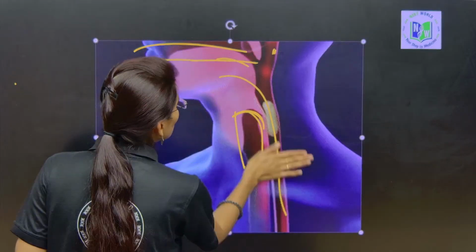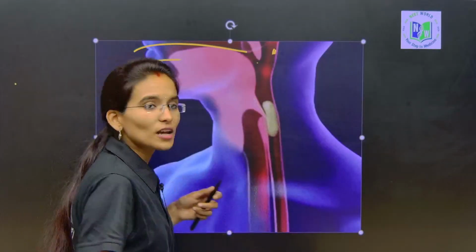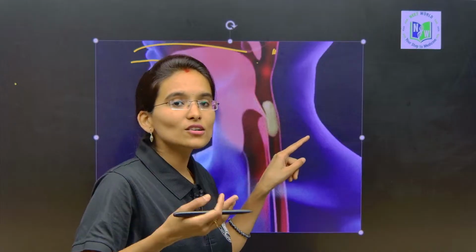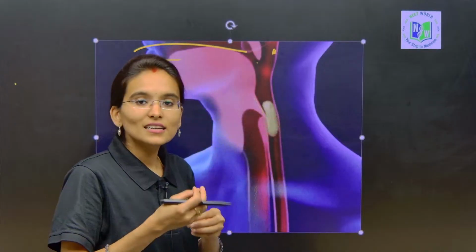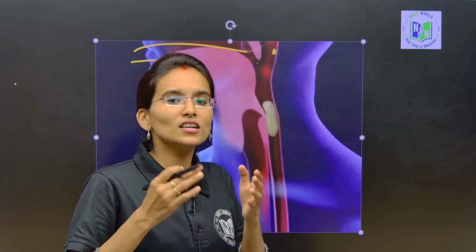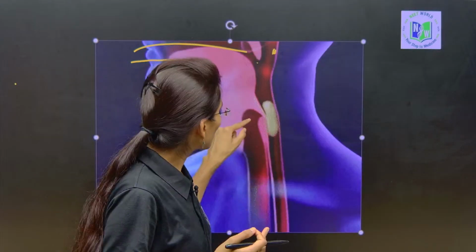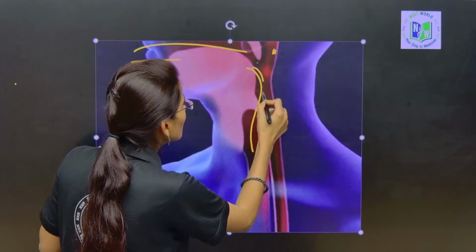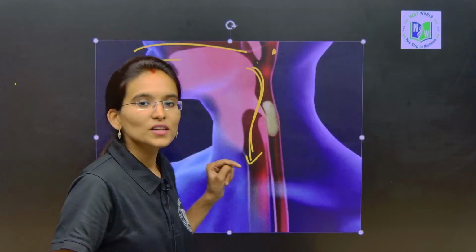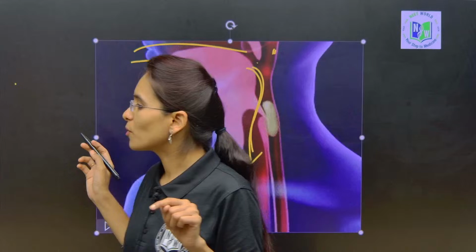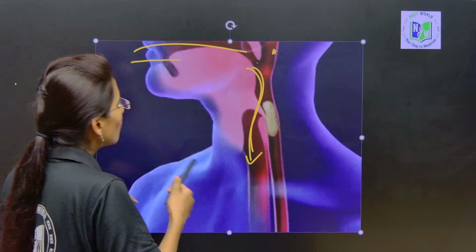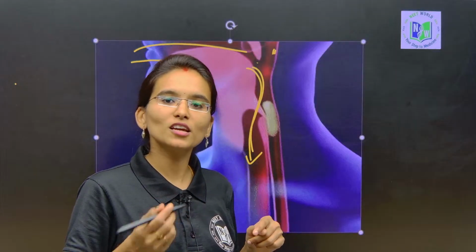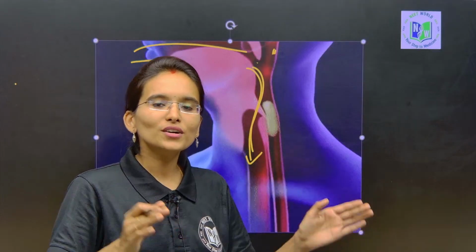But when we are going to breathe, what happens my dear students, it is going to open. When we are not eating, usually when we are going to breathe, the epiglottis opens and the oxygen we are inhaling from the pharynx reaches the trachea. So clear my dear students, this is the mechanism of how the epiglottis works, and how the pharynx is involved as a common passage for food and air.